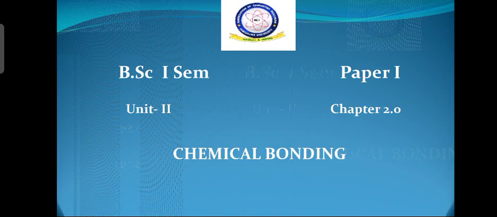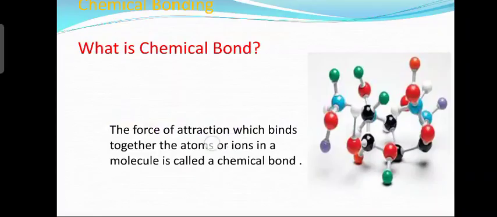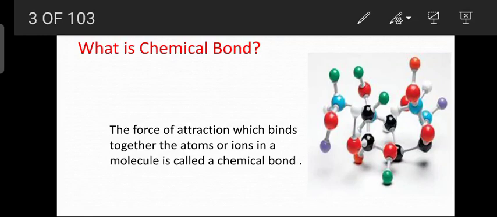Today I am going to start the chapter 2 chemical bonding of unit 2. Alright. So we will move to the next slide. Okay. What is a chemical bond? The force of attraction which binds together the atoms in a molecule is called a chemical bond. So it is a bond which holds together, or binds together the atoms or ions in a molecule.